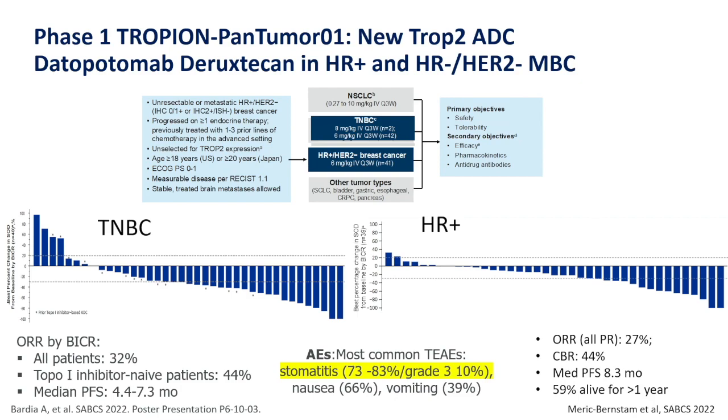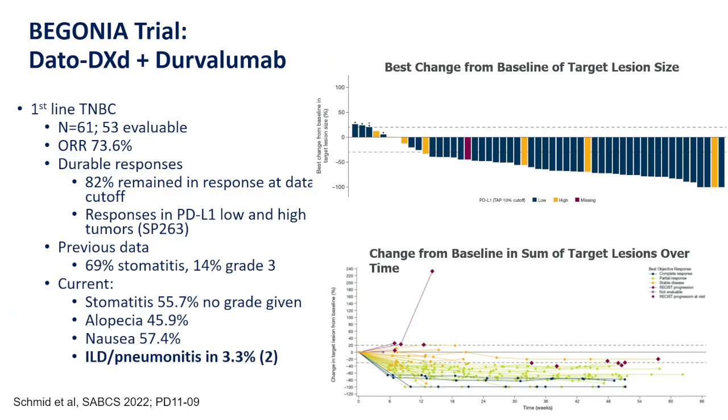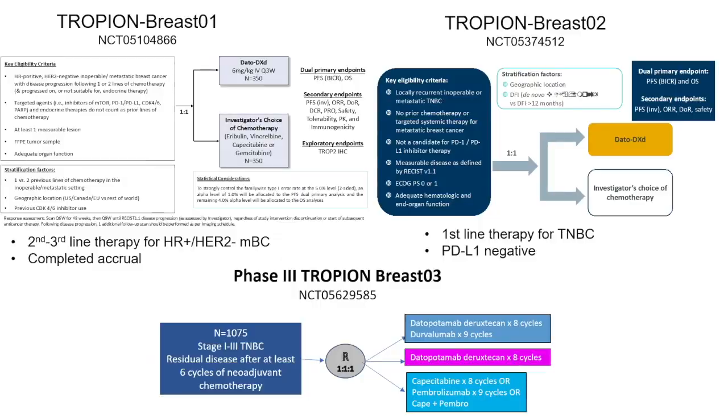If you give the steroid mouthwash that we piloted with everolimus in the Swiss trial, you can markedly reduce the incidence and severity of stomatitis, but you don't eliminate it. So this will be quite interesting to follow over time. We have also studied Dato-DXd with durvalumab, showing significant efficacy, quite durable, again, stomatitis, and some pneumonitis when you give durvalumab from the checkpoint inhibitor. This drug does not cause pneumonitis as far as we can tell.